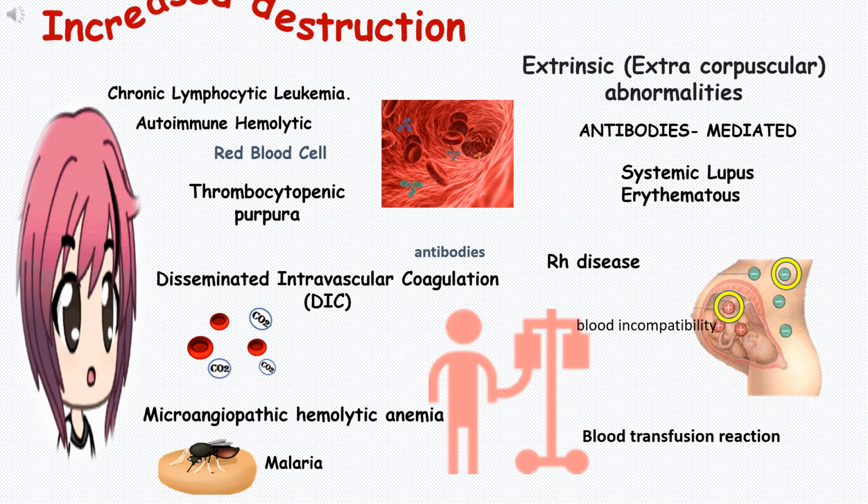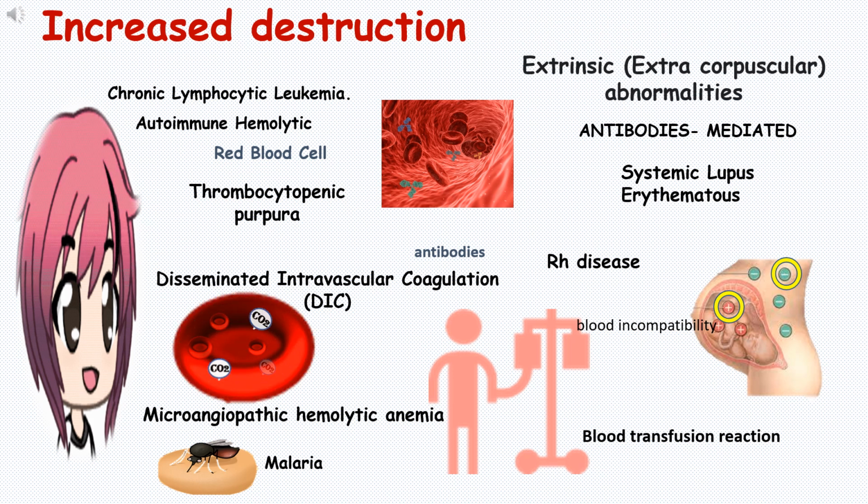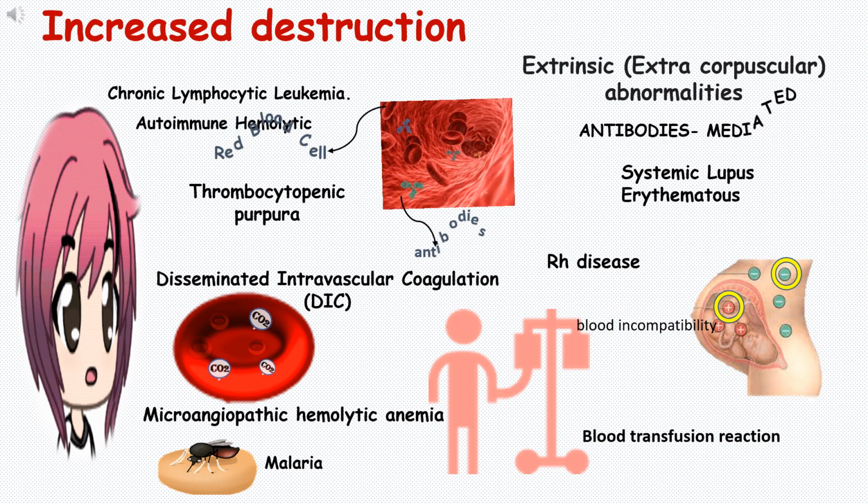Extrinsic or extracorpuscular abnormalities are more on antibody mediated. Autoimmune hemolytic anemia is caused by autoimmune attack against red blood cells, primarily by immunoglobulin G, and it is the most common of the autoimmune hemolytic diseases. It can be idiopathic or unknown, that is, without any known cause.